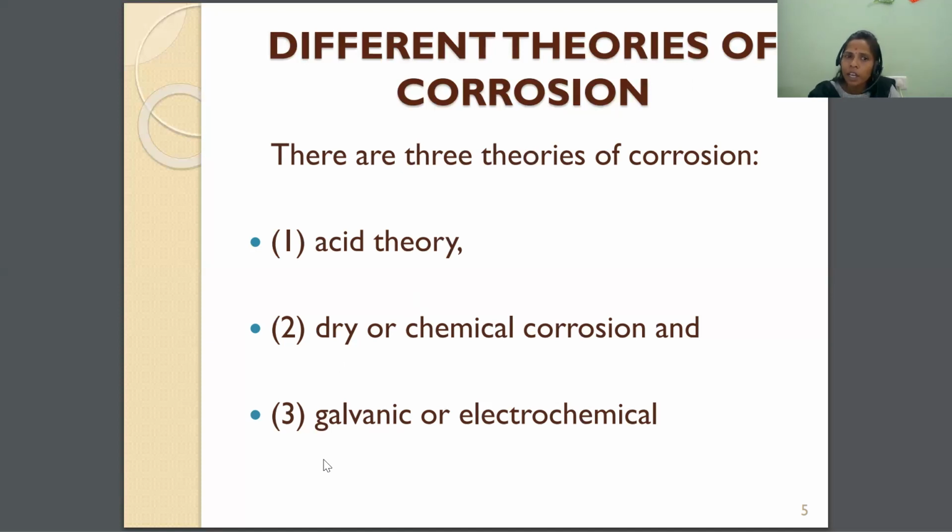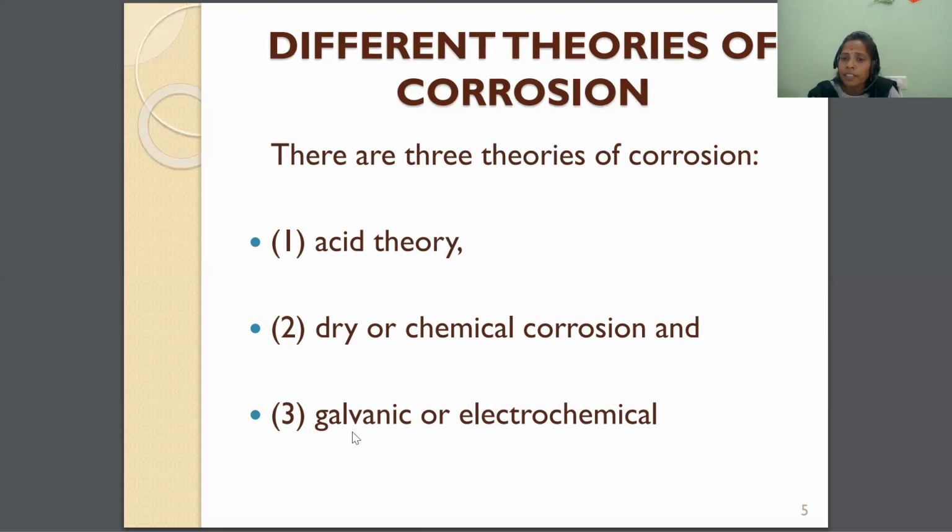But before that, what is meant by the dry theory of corrosion? Here corrosion takes place in the absence of moisture. That means if the metal undergoes corrosion in the absence of moisture, that is called dry corrosion, and we are going to study the dry theory of corrosion.